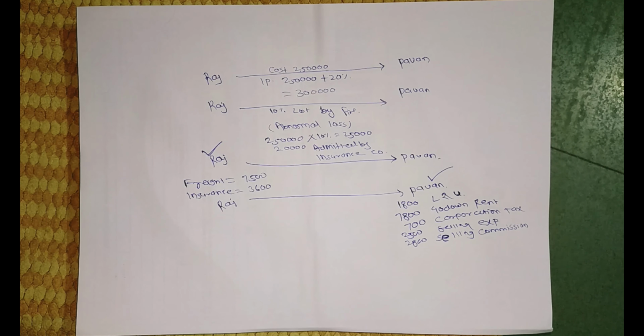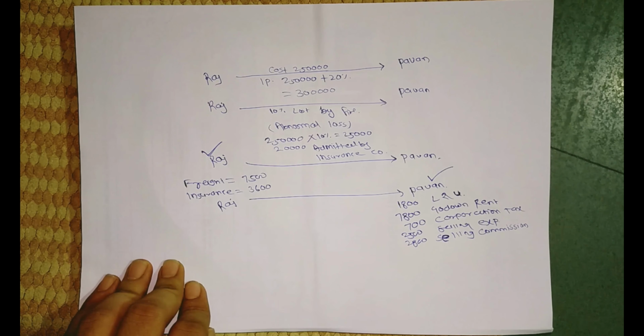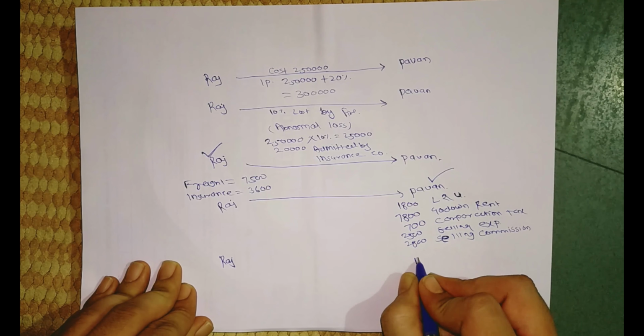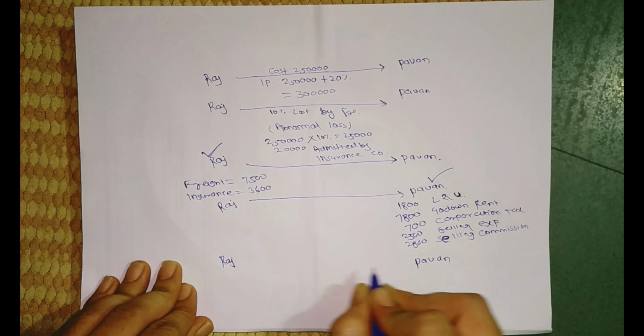Lastly, it is said that Mr. Pawan sold 90% of the remaining goods for 2,59,600 rupees, and he charged a commission of 7% on such sales. This is the act done by Pawan. Here Raj and here Pawan.